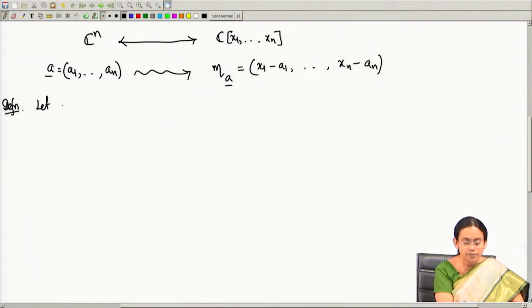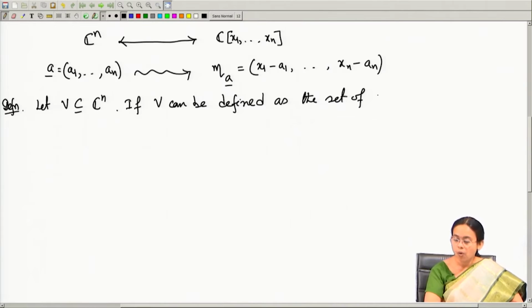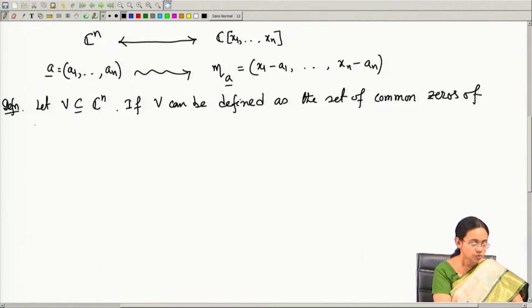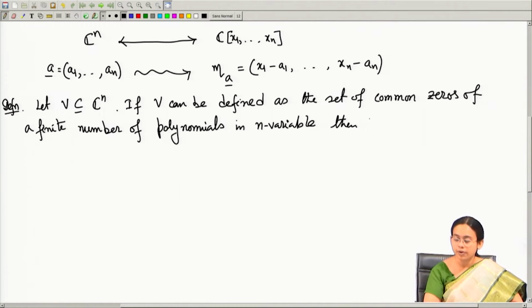Let V be a subset of C n, and if V can be defined as the set of common zeros of finitely many polynomial functions, a finite number of polynomials in n variables, then it is called a variety.